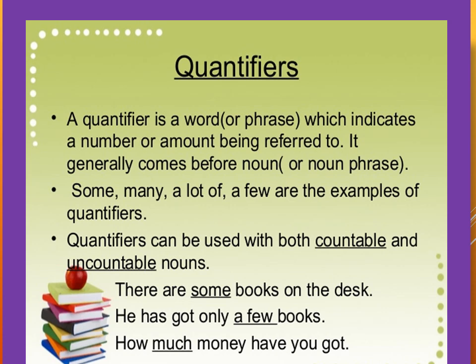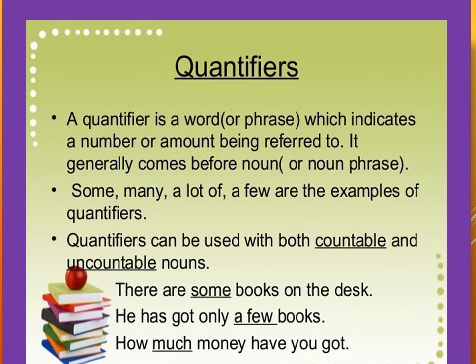Where will we use quantifiers? Quantifiers can be used with both countable as well as uncountable nouns. So there are a few quantifiers which are used only with countables, there are a few which can be used only with uncountables, and there are a few which can be used with both countables as well as uncountables.